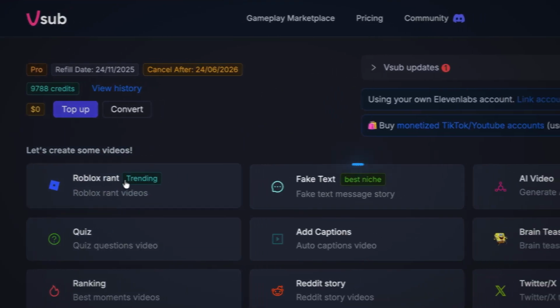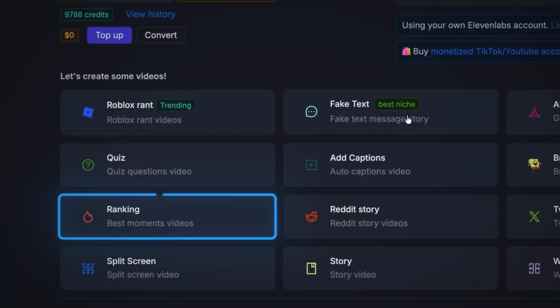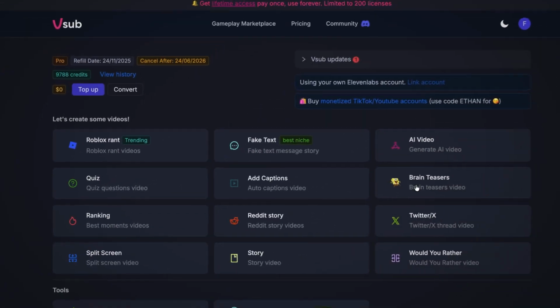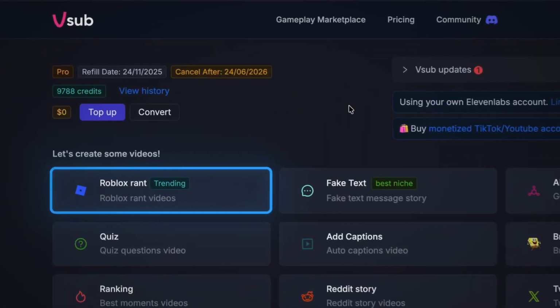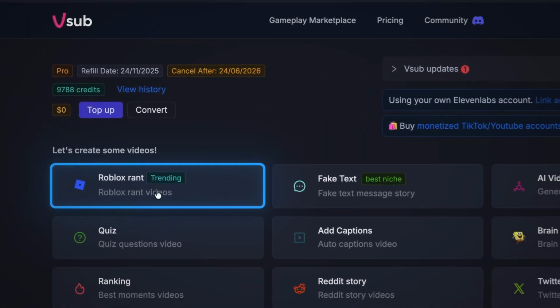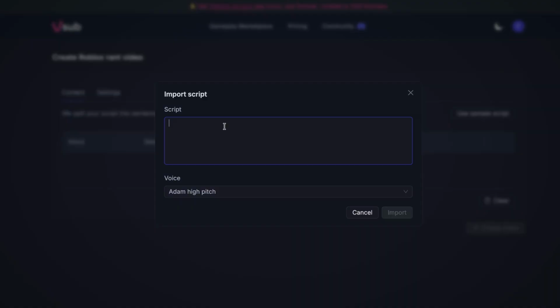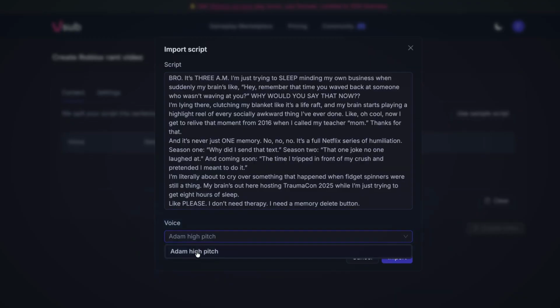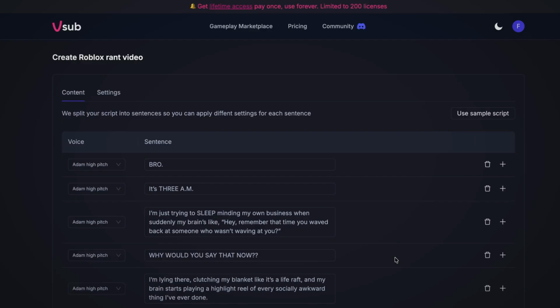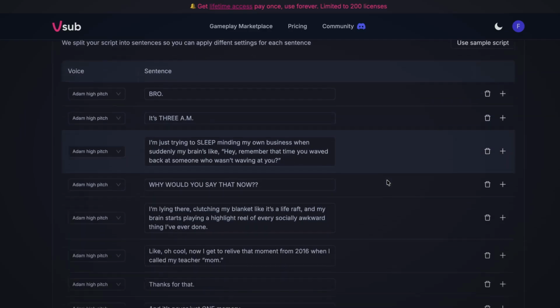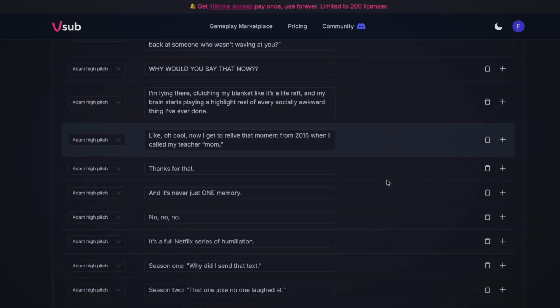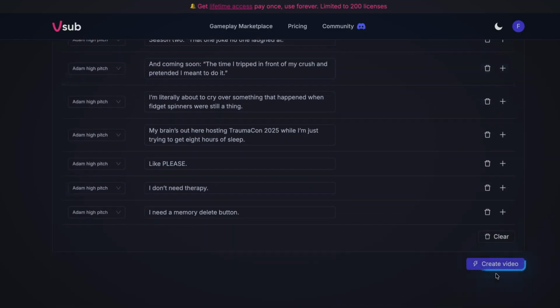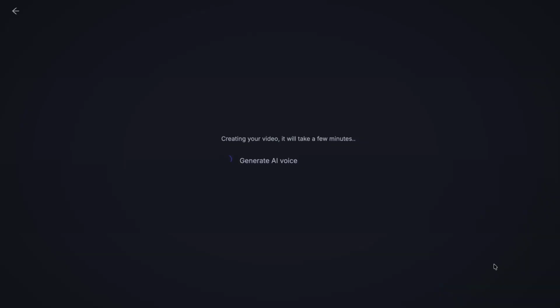There are also templates for fake chat videos, ranking videos, and pretty much every viral faceless niche out there. Since we're creating Roblox rant videos for now, you want to click on the Roblox rant video template and import your script. The voiceover is set to Atom by default, so you don't have to spend any time adjusting it in an editing software like we did earlier. One of the best features is that it automatically splits your script into sentences, letting you apply different settings to each one. Now click on Create Video and wait a few seconds for it to generate.